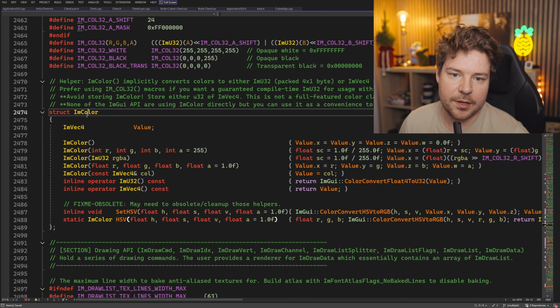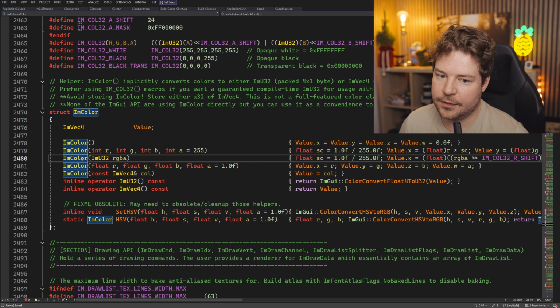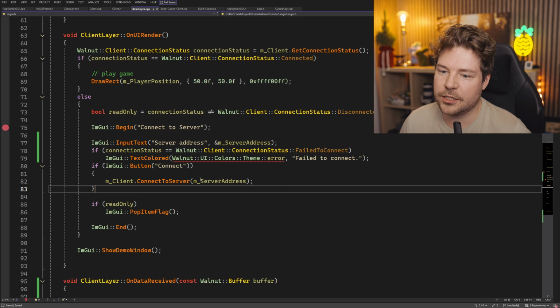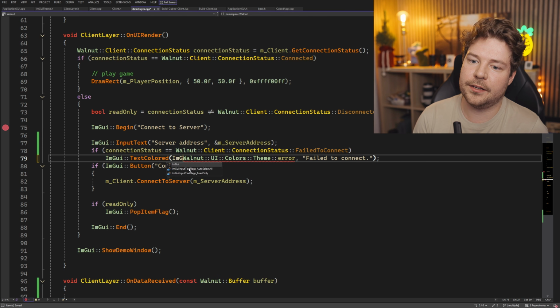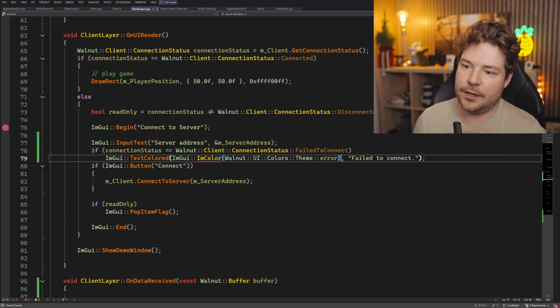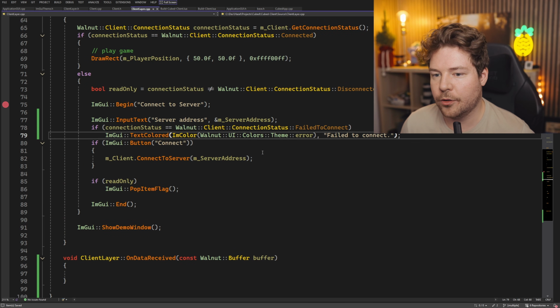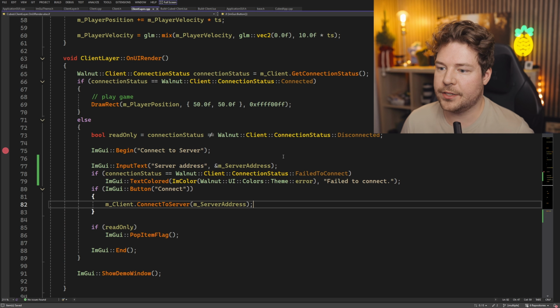Okay, so there seems to be color, which can take this in, I guess. And then obviously it's got an implicit operator here to convert it into a vec4. So I'm guessing we can wrap this in an IM color, and then it should work. So just like that, we can wrap it. Okay, cool. So let's try this. So this will give us a fail to connect.